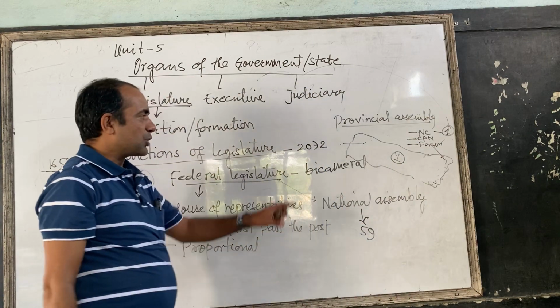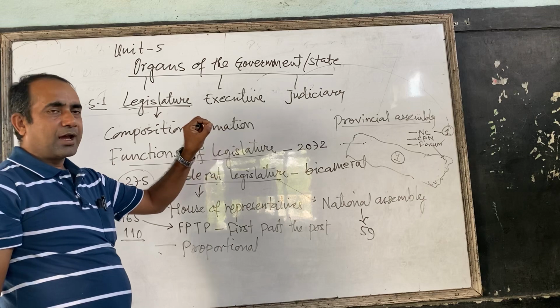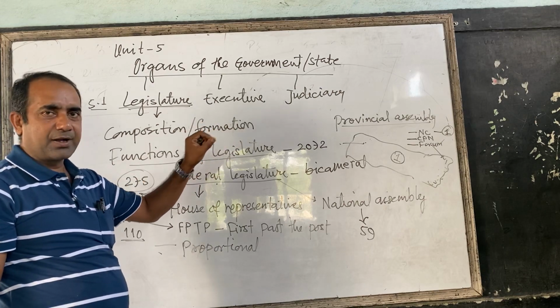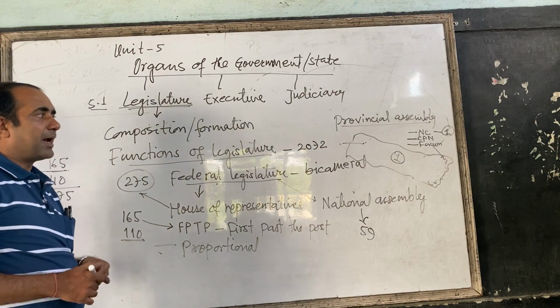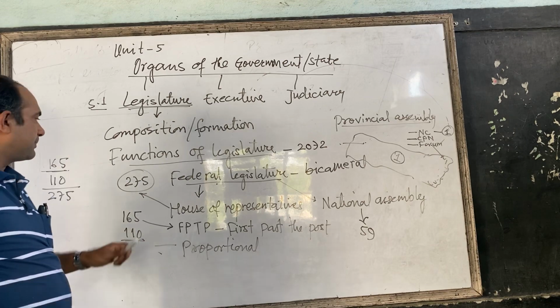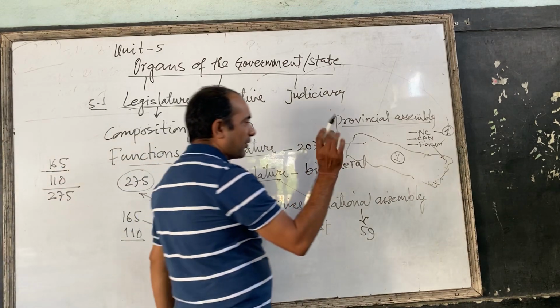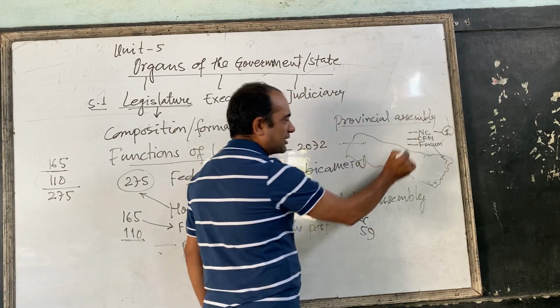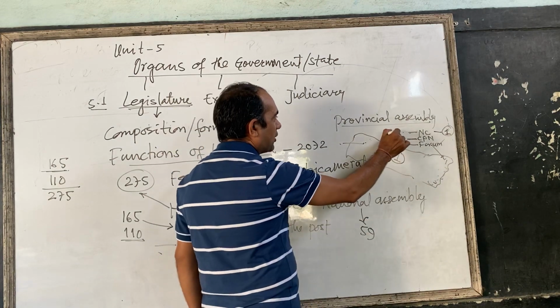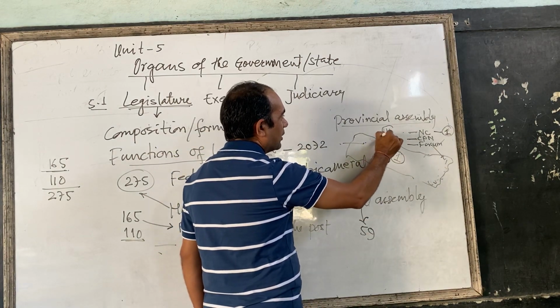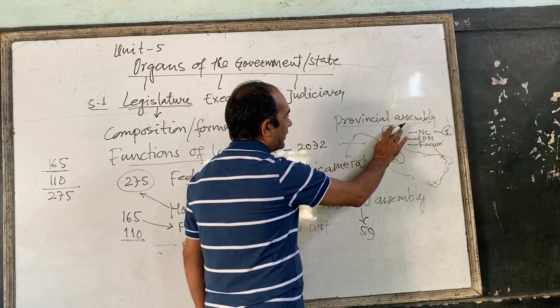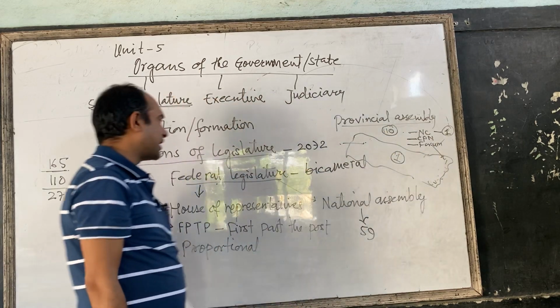Like this, the whole country is one constituency, and people vote for different political parties. Suppose, only for example, Nepali Congress won 110 members.